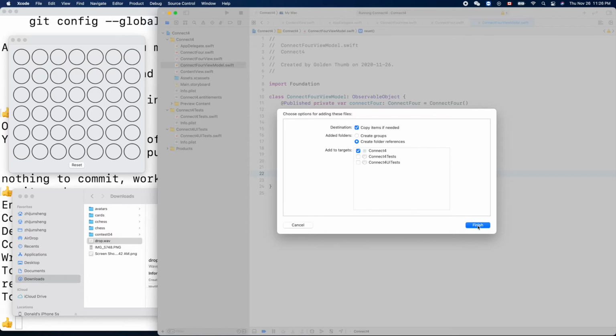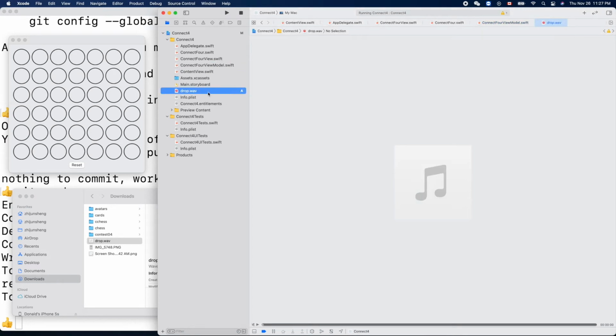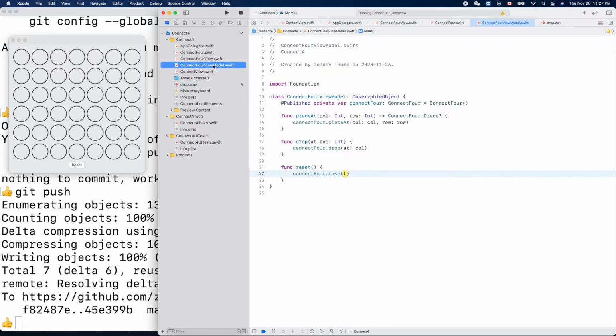Yes. So let's move up a little bit. Okay, so let's play it. Yeah, cool. Okay, so now the sound file is here, and we can go to our view model and import